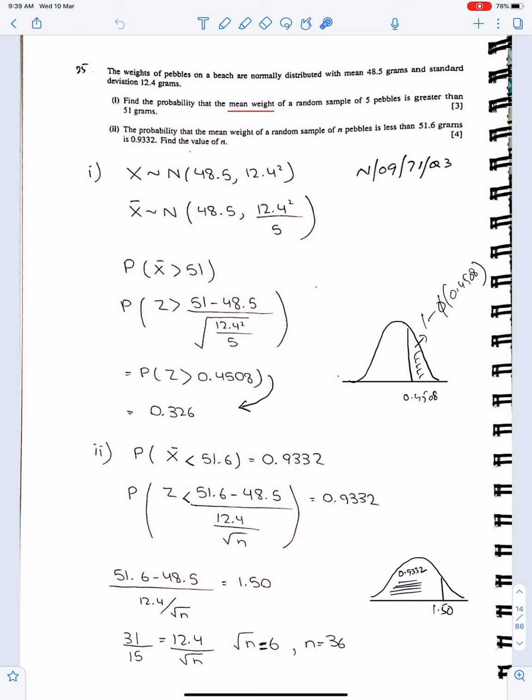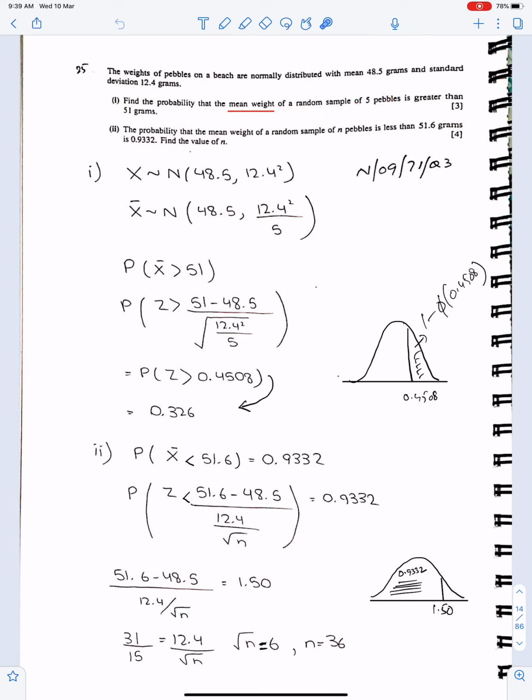Ameen. Alhamdulillahi rabbil alameen. In this lecture, I will discuss the solution of question number 25. The weights of pebbles on a beach are normally distributed with mean 48.5 grams and standard deviation 12.4 grams. Find the probability that the mean weight of a random sample of 5 pebbles is greater than 51 grams.